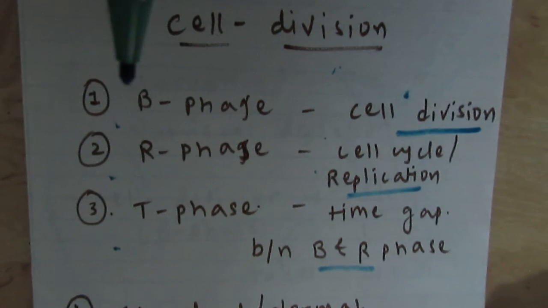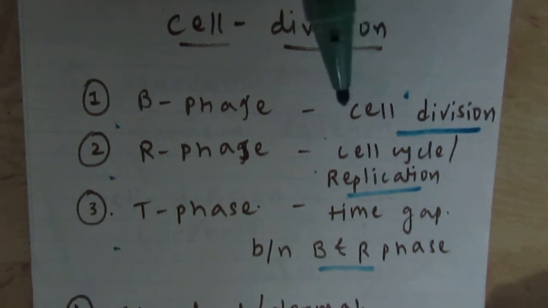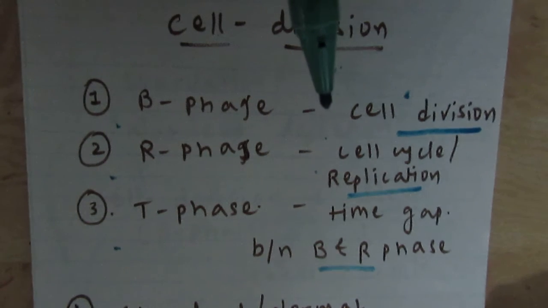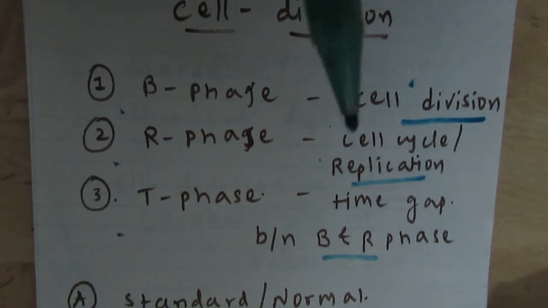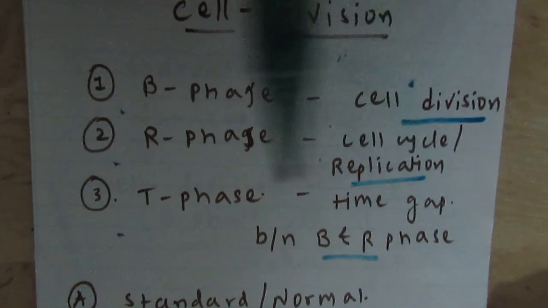The first one is B phase, that is period of cell division or proliferation. The second one is R phase, that is period of cell cycle or replication. And the third one is T phase, that is the time gap period between B phase as well as R phase.